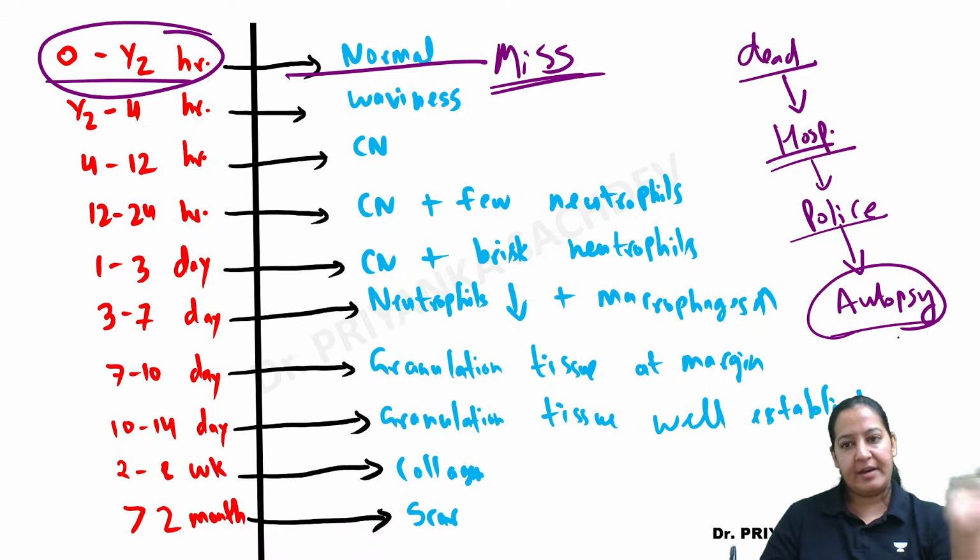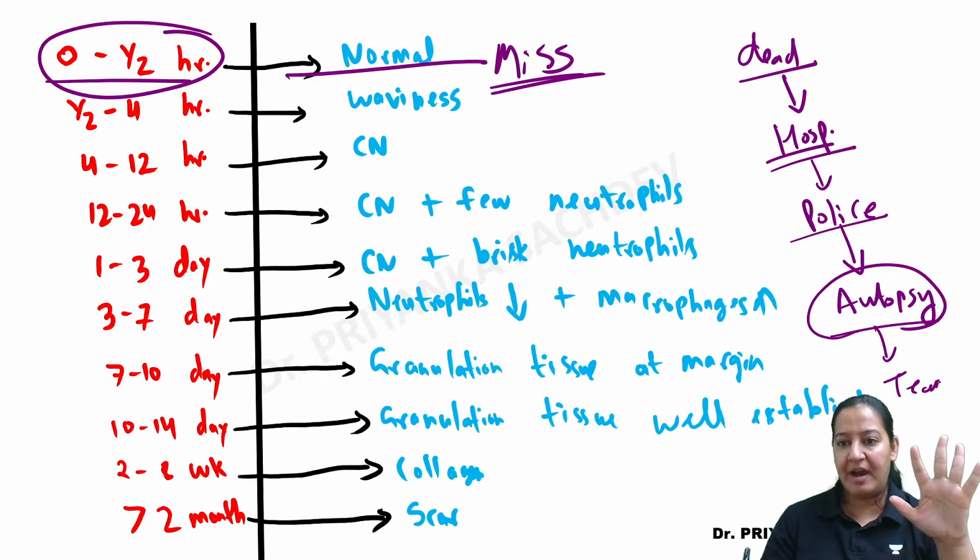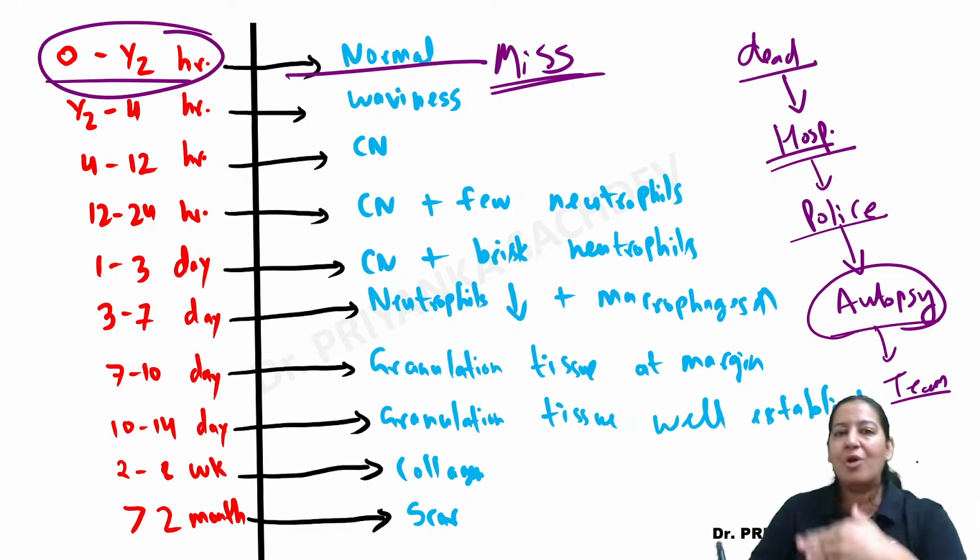Then the body will be taken to the PM room, right? After that, the team of doctors who perform the autopsy should be available. Medico-legal autopsies are performed by the forensic team and the pathology team both, right? But basically it is the forensic team. So they will perform the autopsy, right? The team should be available, the doctor should be available. So within half hour, everything is not possible.